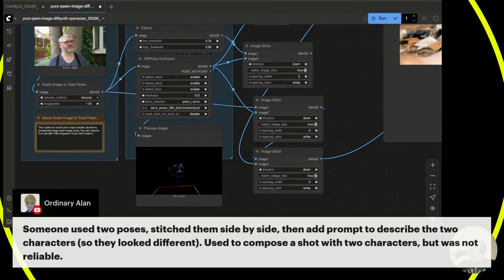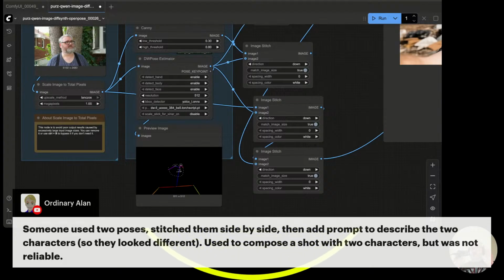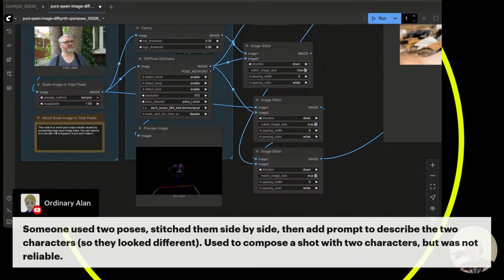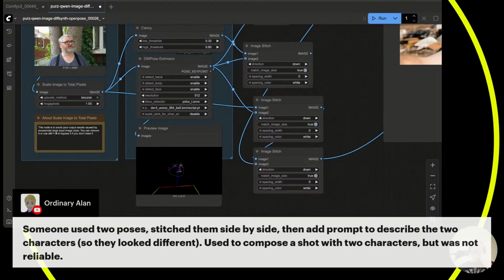Oh, here we go. Alan: somebody used two poses, stitched them side by side, then added a prompt to describe the two characters so they look different, used to compose a shot. I see what you mean. Okay, so you're putting two OpenPose characters side by side, then describing each character and hoping that you'll get the right characters in each pose. I get you.